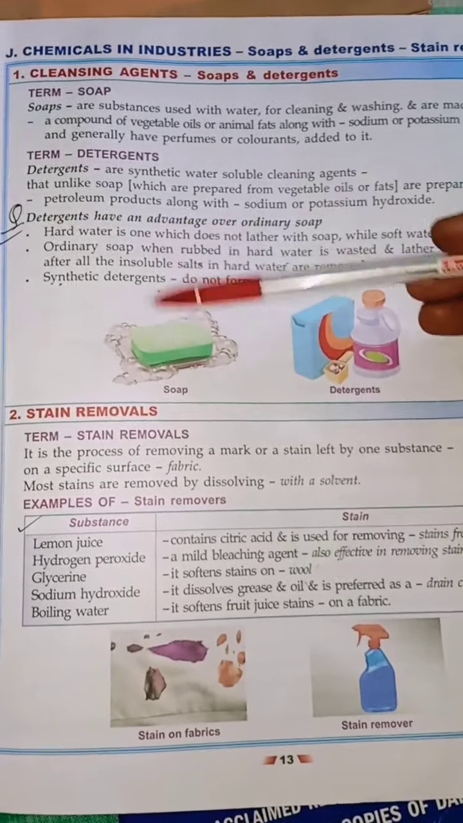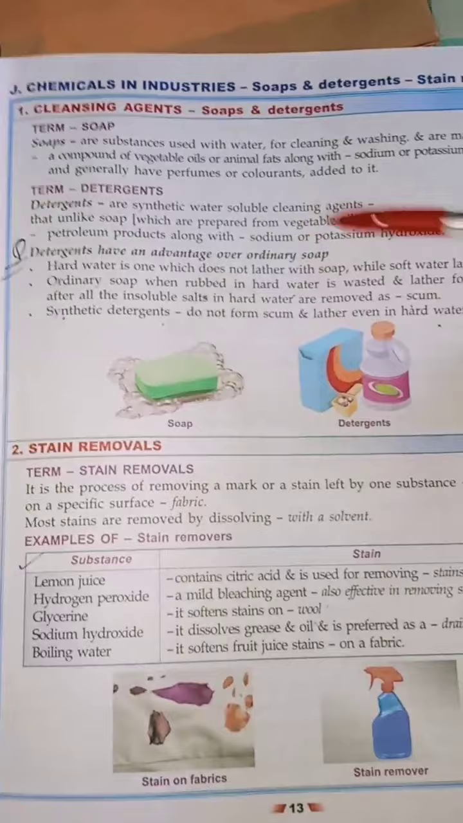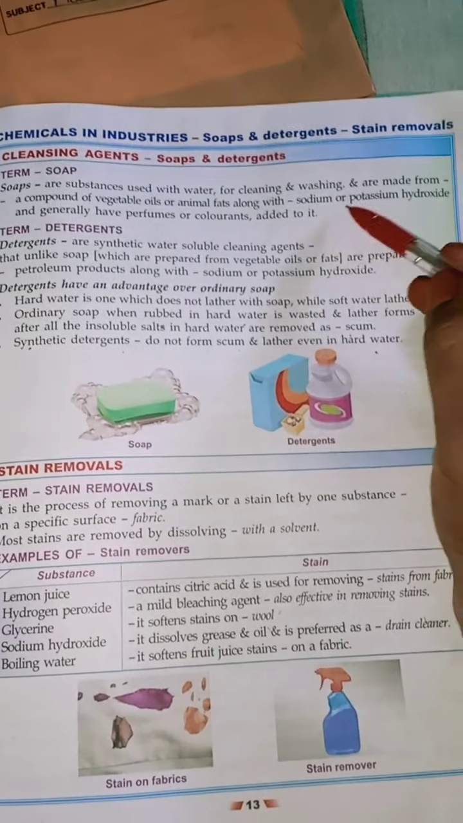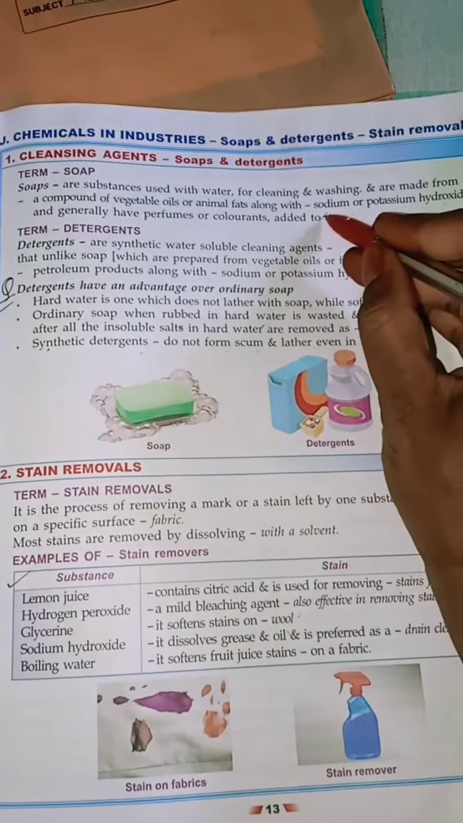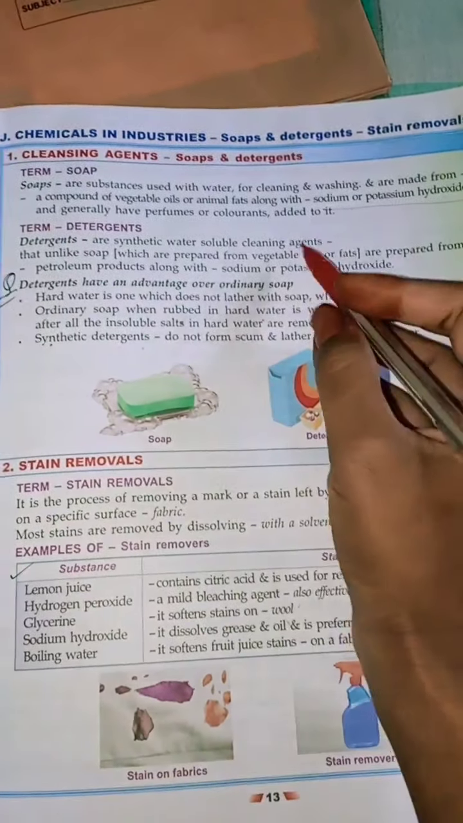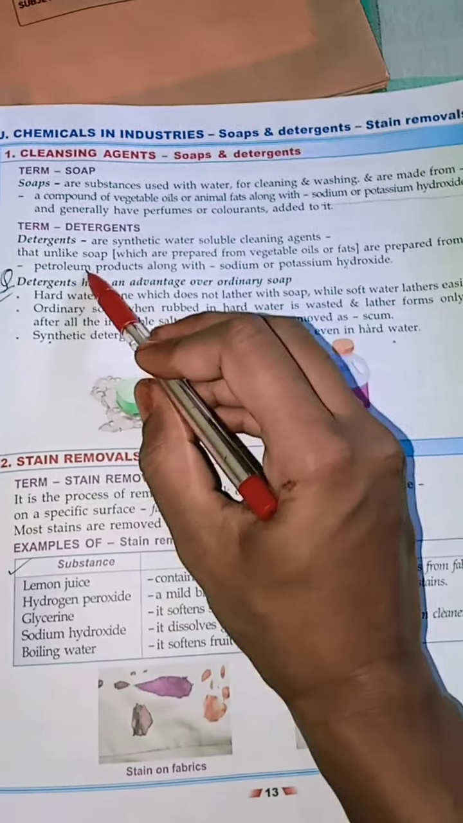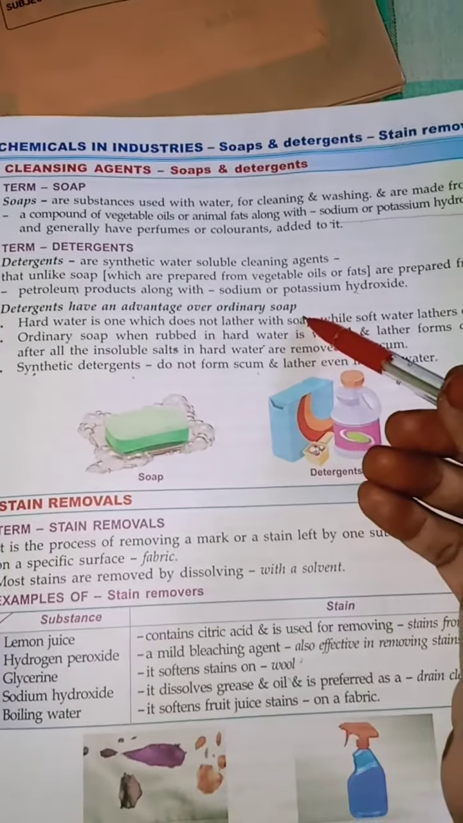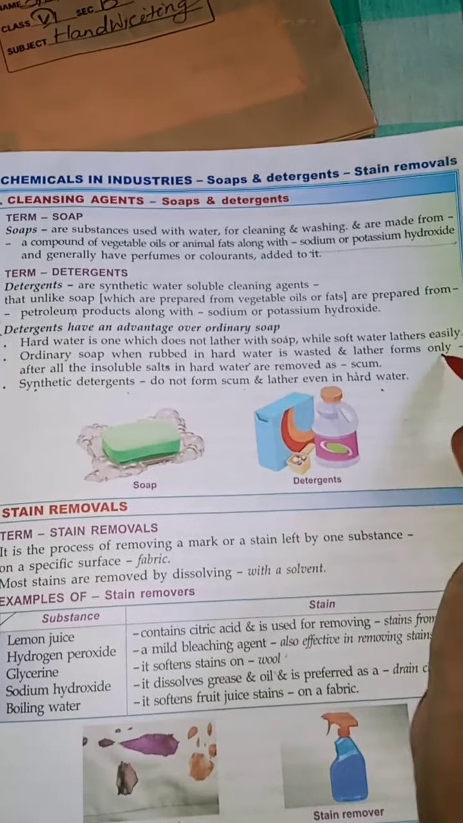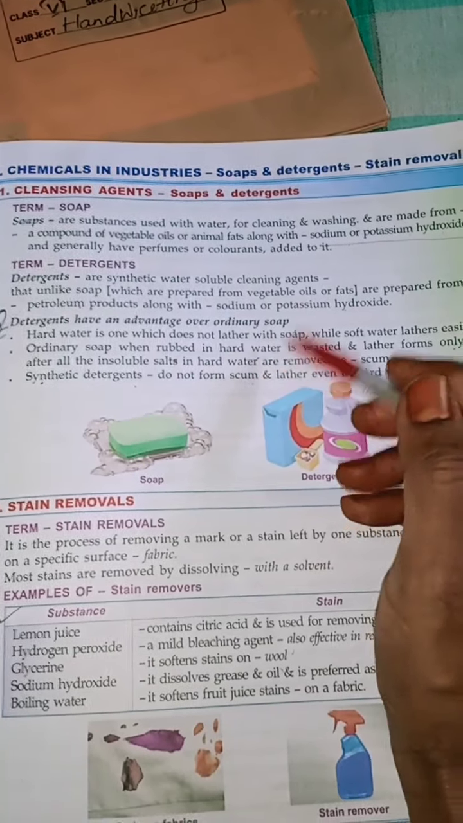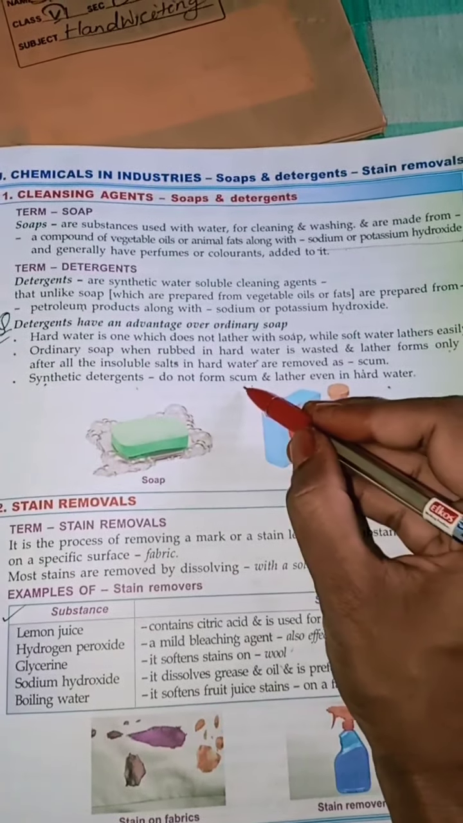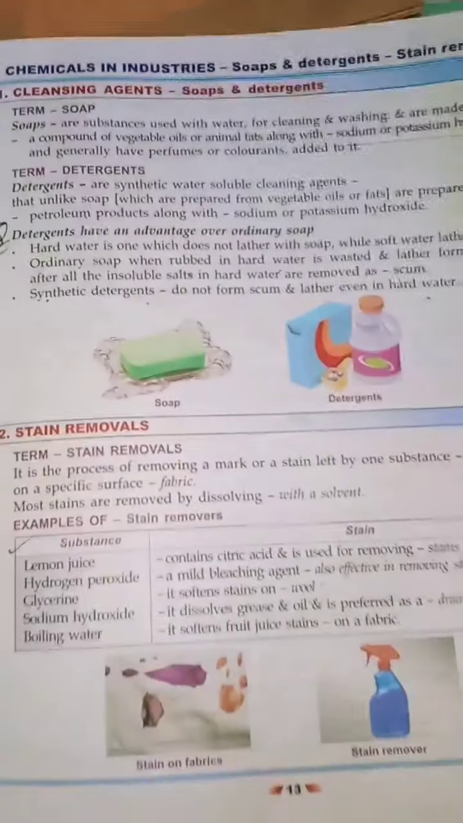Then we come to the term soap and detergents, which are used as cleaning agents. So soaps are substances used with water for cleaning and washing. They are generally made up of sodium or potassium hydroxide. Whereas detergents are synthetic water soluble cleaning agents made from sodium and potassium hydroxide along with petroleum products. Now why do detergents have an advantage over ordinary soap? Because in hard water soap does not form lather easily, whereas soft water forms it. So ordinary soap when rubbed with hard water generally leads to wastage of soap. So we use synthetic detergents which do not form scum and form lather easily in hard water also.